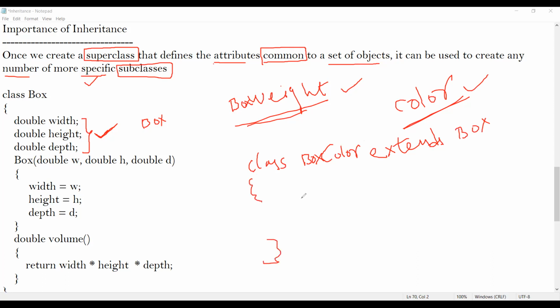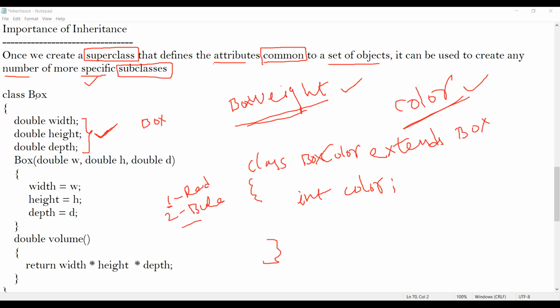Now what can I write here? I can write int color. Probably I'm using some color coding. If it is 1, I can think of it as red. 1 is an integer value, right? So 1 means red, 2 means blue. Like that I can use some color coding. That's what it says.